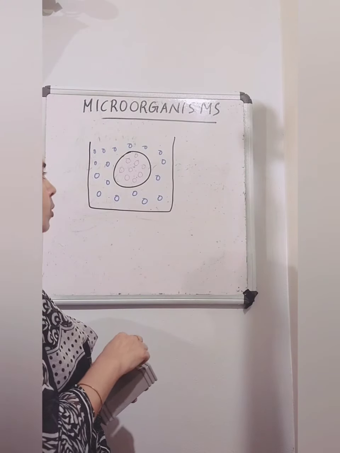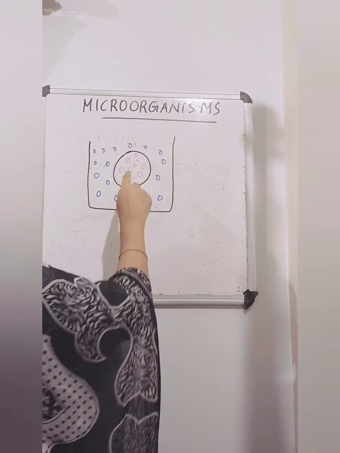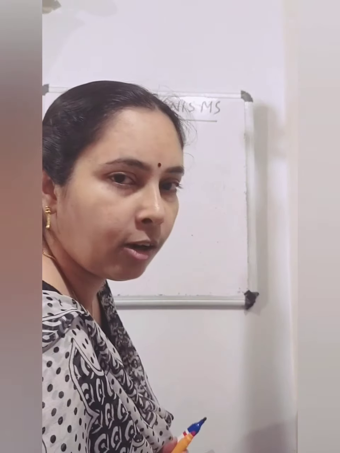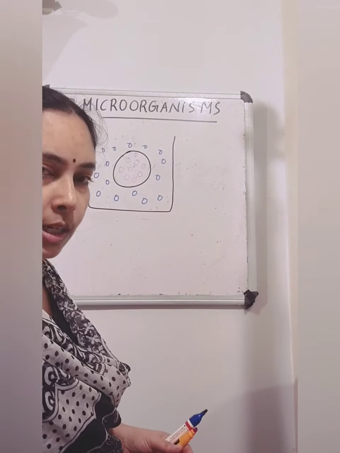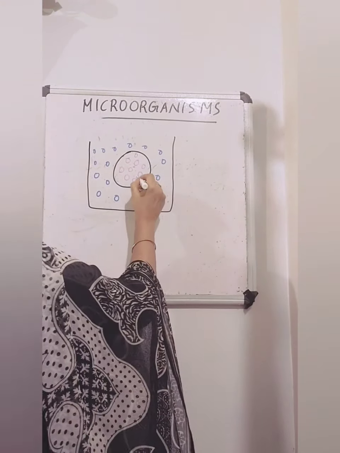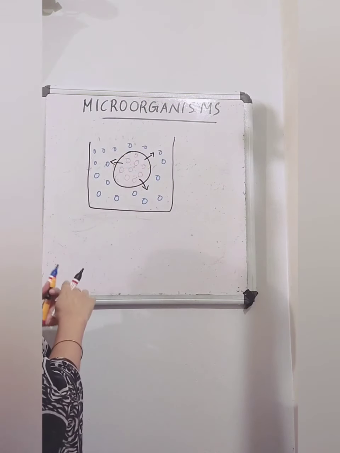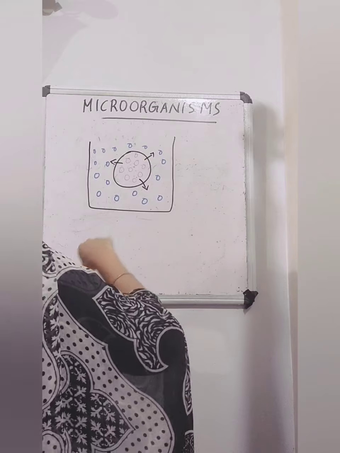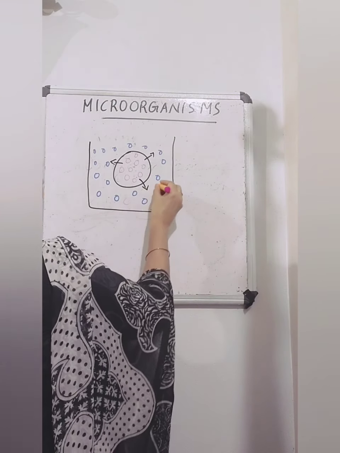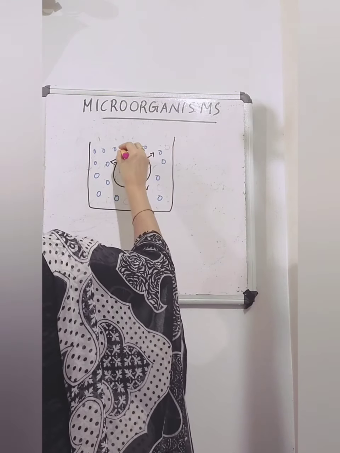So water molecules will move from higher concentration to lower concentration, so the water molecules will move out from the mango. You can see water molecules will come outside.